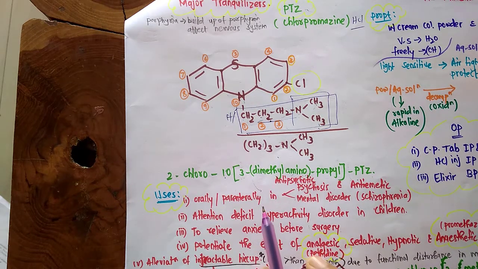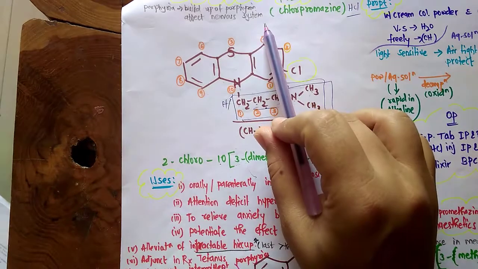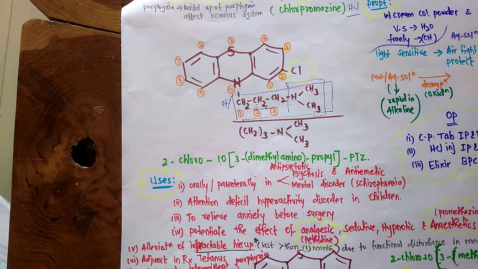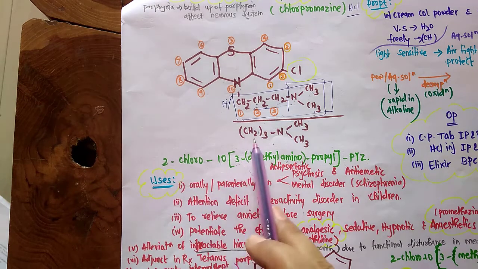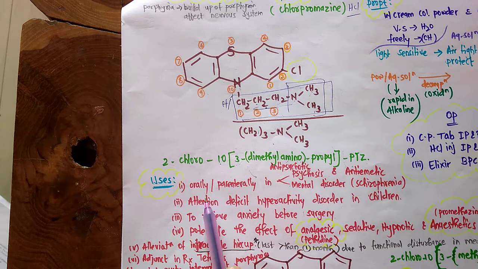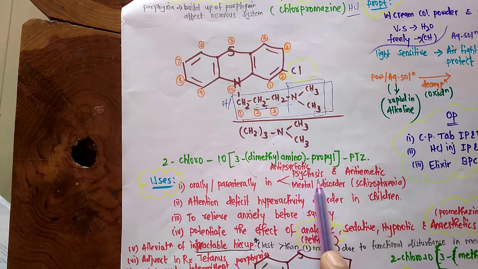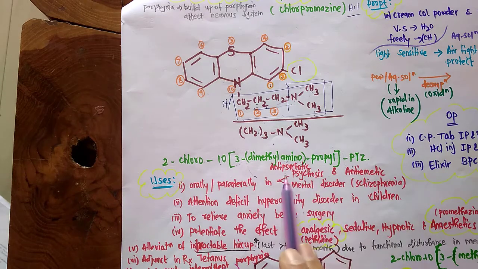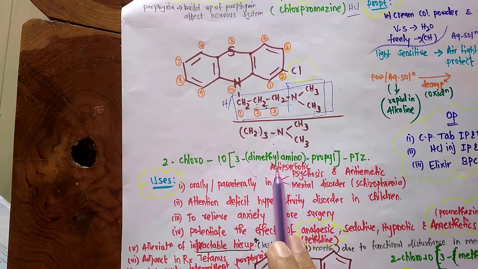Uses: as you all know, since it is a major tranquilizer, it is also known as an antipsychotic or neuroleptic. So it is used in major mental illness. Unlike minor tranquilizers, which were used for anxiety relief since they are anxiolytics, for the major one, it is used parenterally as well as orally in psychosis and mental disorders, so it is called an antipsychotic.